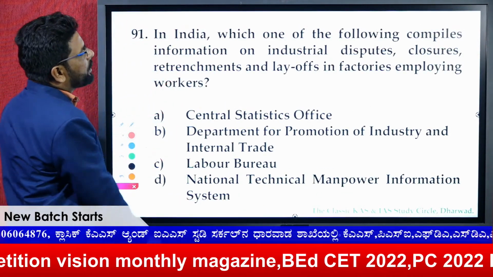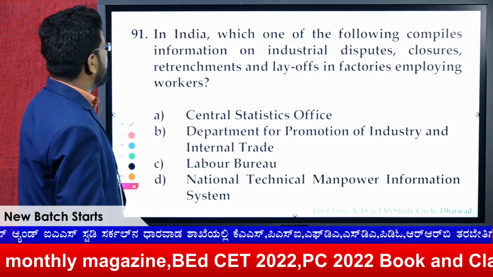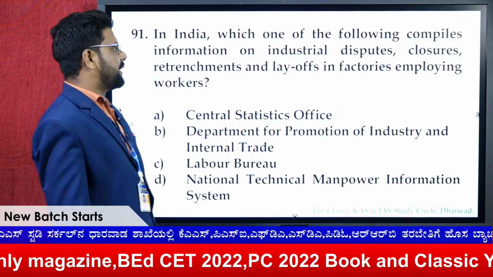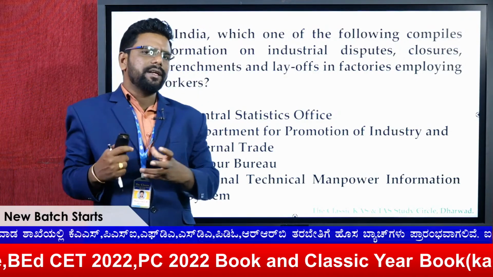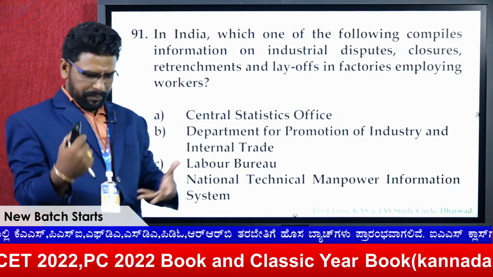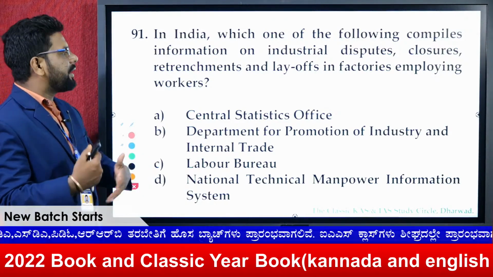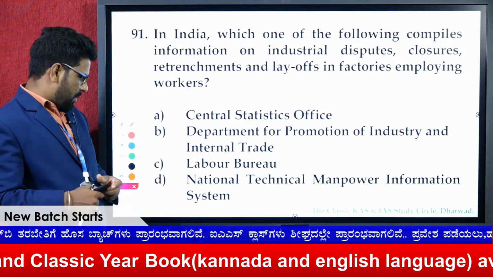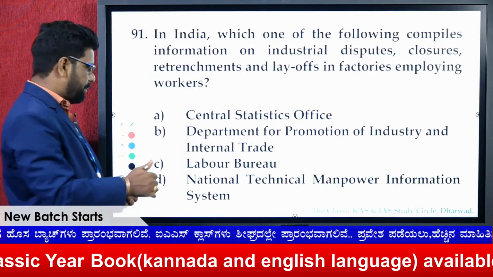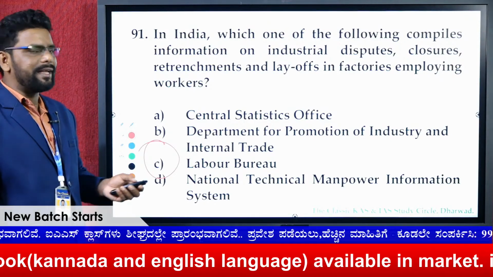The next one is, which of the following compiles information on industrial disputes, closures, retrenchments and layoffs in the factories employing workers? Look now, if something happens to the laborers, be it industrial disputes, retrenchment and layoffs, it is all there in the Labour Bureau under the Ministry of Labour and Employment. That means the answer for question 91 is C.